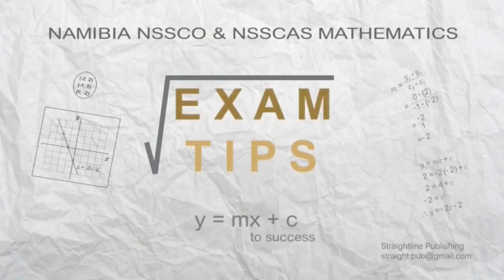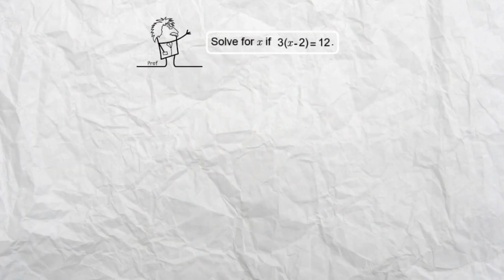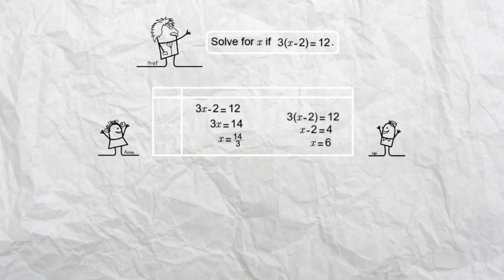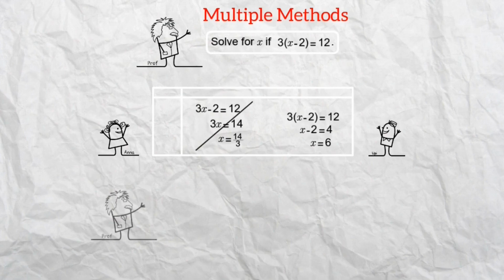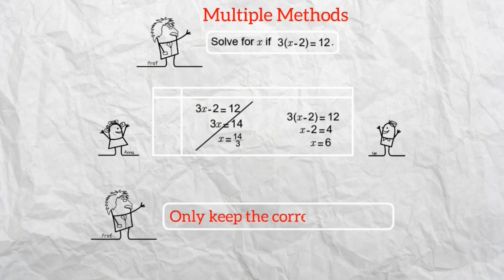Exam tips! Let's check your answers. I tried 2 different methods. But then I realized my mistake, so I tried again. So my final answer is 6. Wait, Anna, you can't leave both methods. You should delete the wrong one. Upi is right. If you leave multiple methods, the examiner will only mark the first one, even if it's incorrect. Always cross out mistakes so your correct work is graded. Lesson learned? Only keep the correct method.